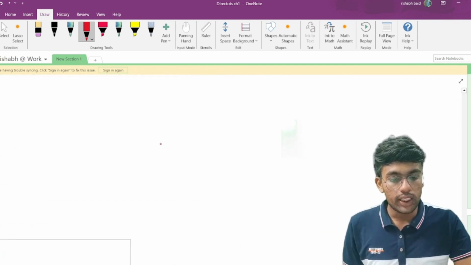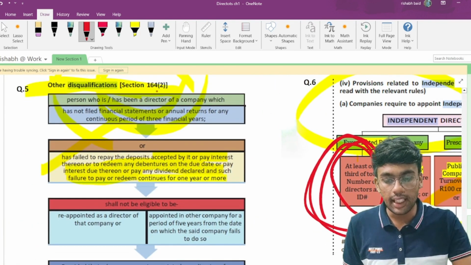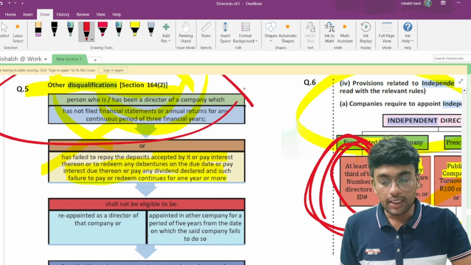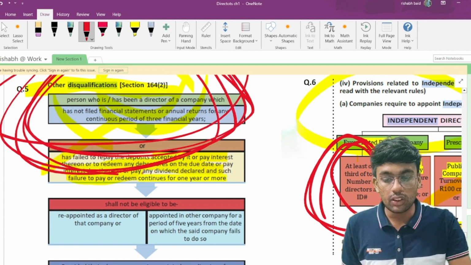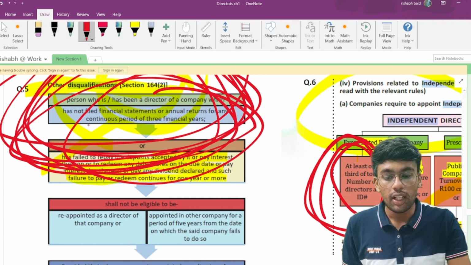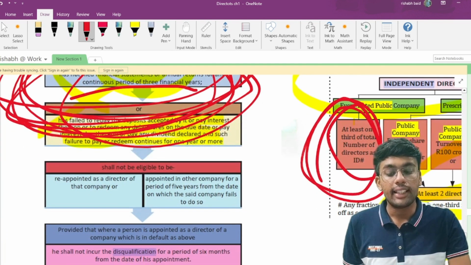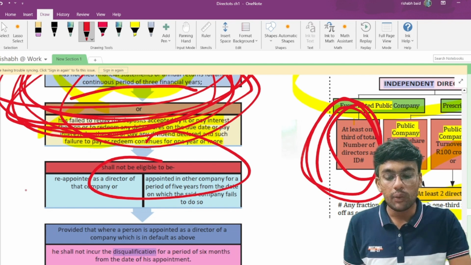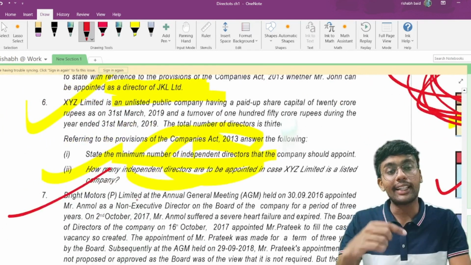So if you see here in this chart also, a person who has been a director of a company which has not filed financial statements or annual returns for a consecutive period of 3 financial years, such a person shall not be eligible to be reappointed as a director of that company, or as a director in any other company.